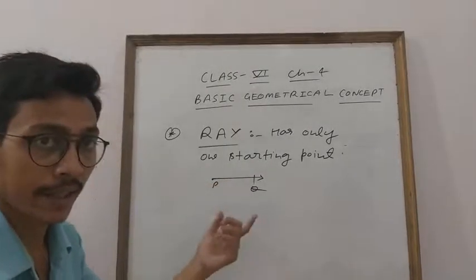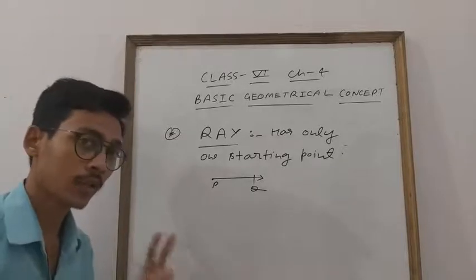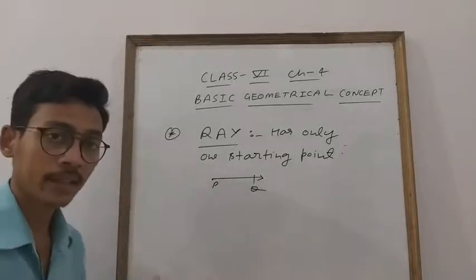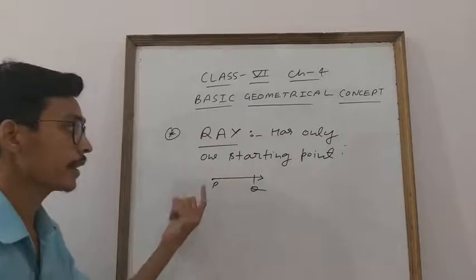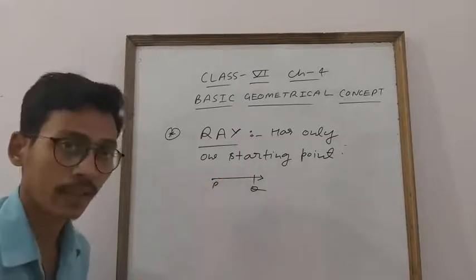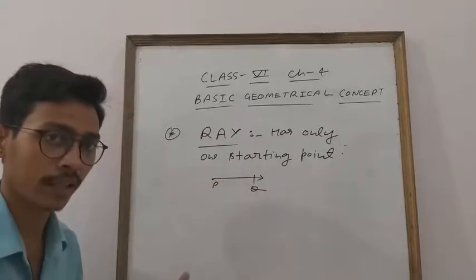Line segment, ray. Again I am going to revise. A line has no end point. A line segment has two end points. A ray has only one starting point or only one end point. Both are correct. Clear everyone?